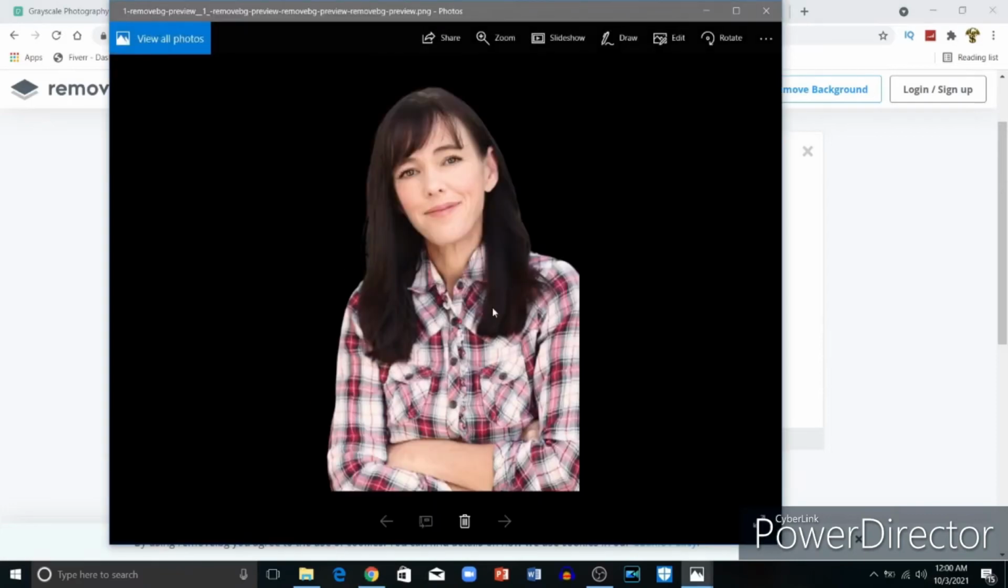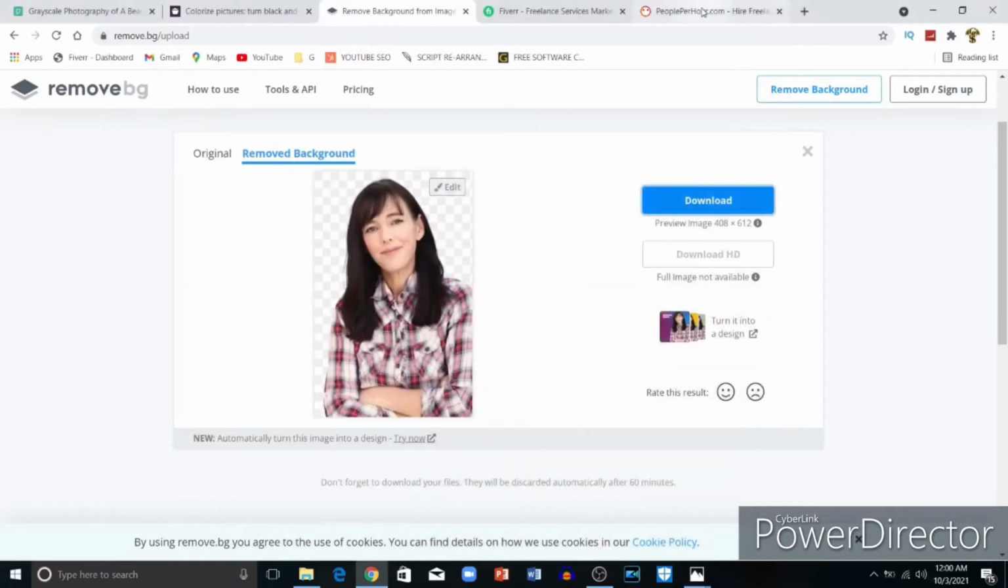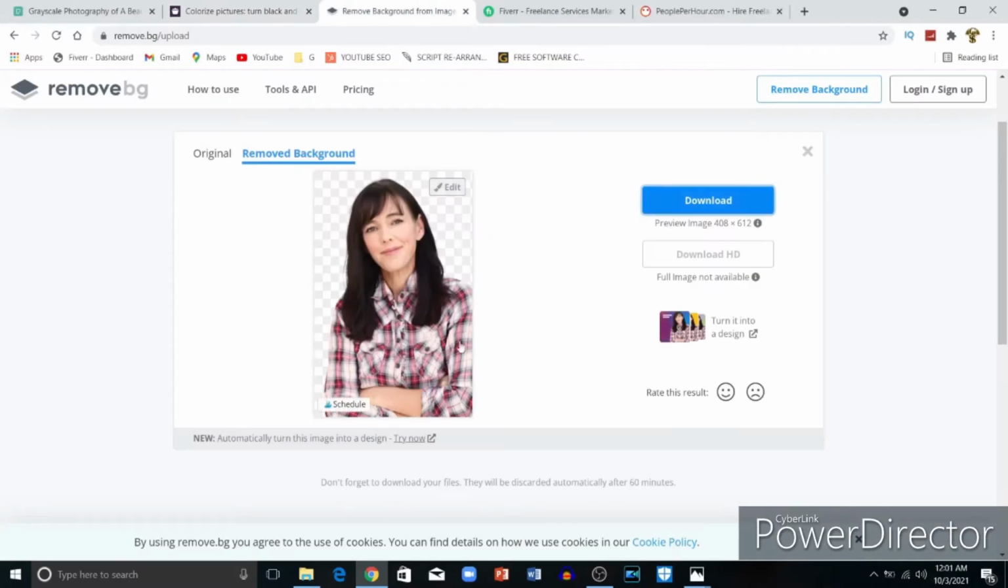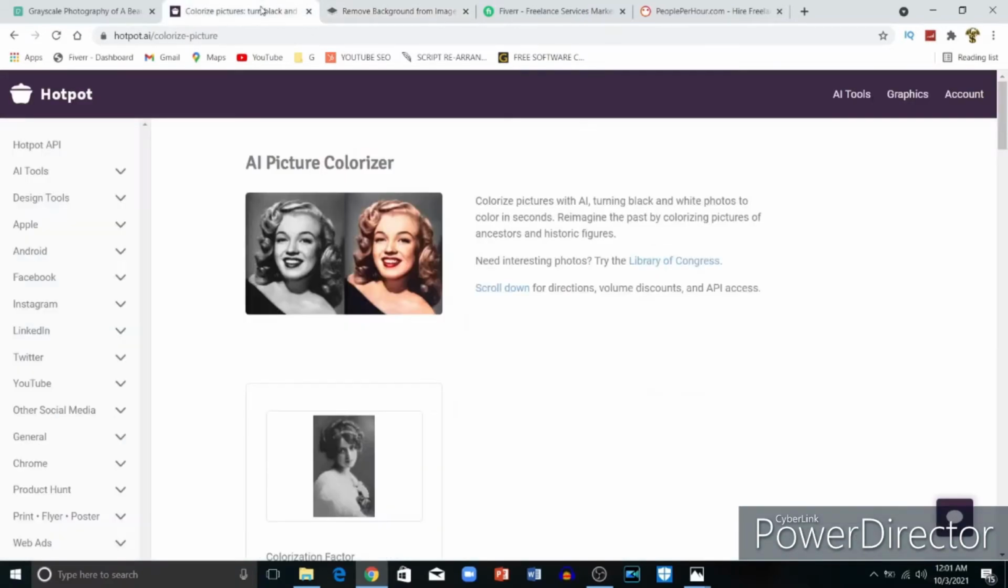After you download it, it will look like this one. So I'm going to show you where you are going to place this photo. As you can see at the second website, I'll show you where you are going to place this colorized photo you already removed the background from, starting with the Colorize Photo. First website we are going to make money with this photo already.